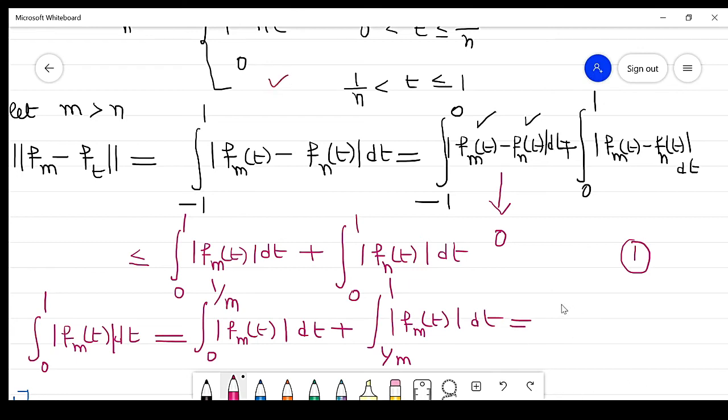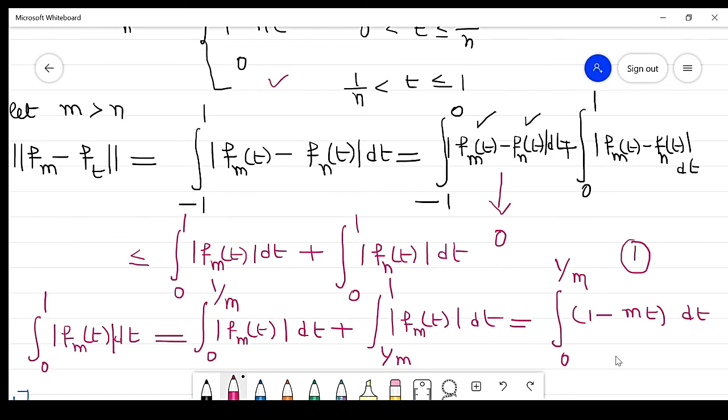If this term is removed, it is 0 to 1 by m, then substitute its value, which is 1 minus mt, into dt. Because it is a positive term, we remove its absolute value.